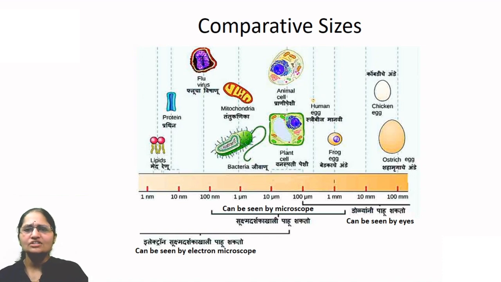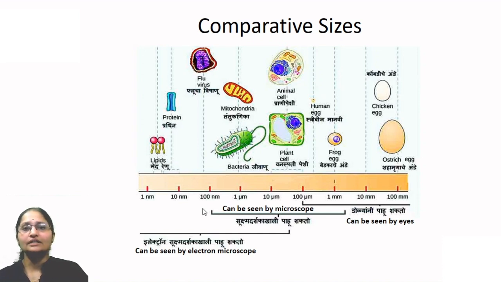Because these structures inside the cell are very small, they cannot be measured in millimeters either. So we require smaller units. That is why 1 millimeter is divided into 1000 equal parts, and each part is called 1 micron or micrometer. Here you can see the micrometers on the scale.